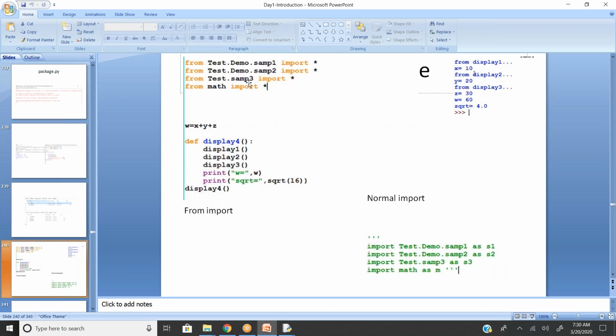Going forward, there is no need to prefix with the file name, like sam1.x, sam1.y, sam1.z, because it's a from import. When it comes to a normal import, you have to prefix with the file name: sam1.x, sam1.y, sam1.z.